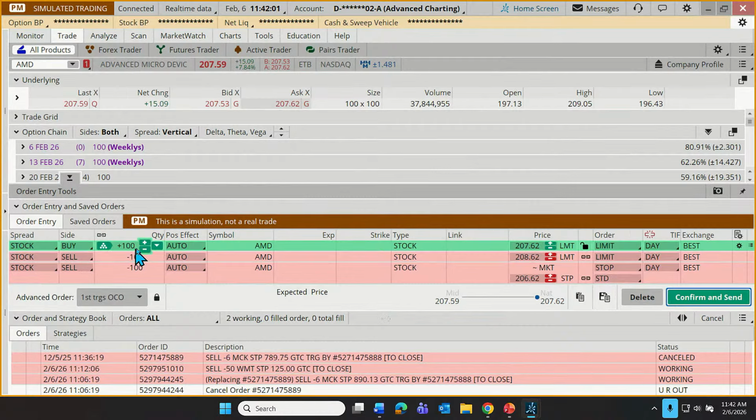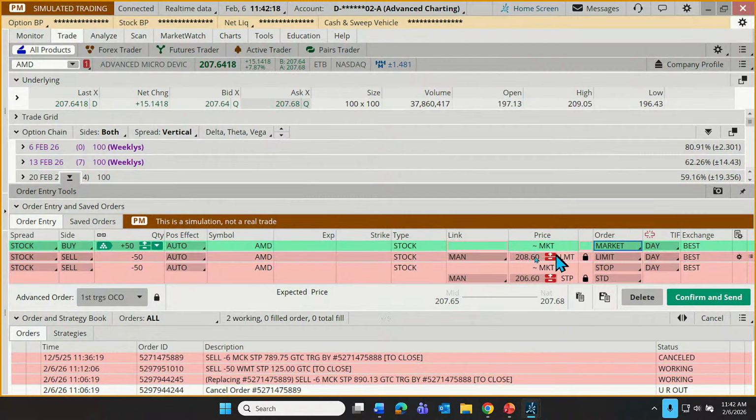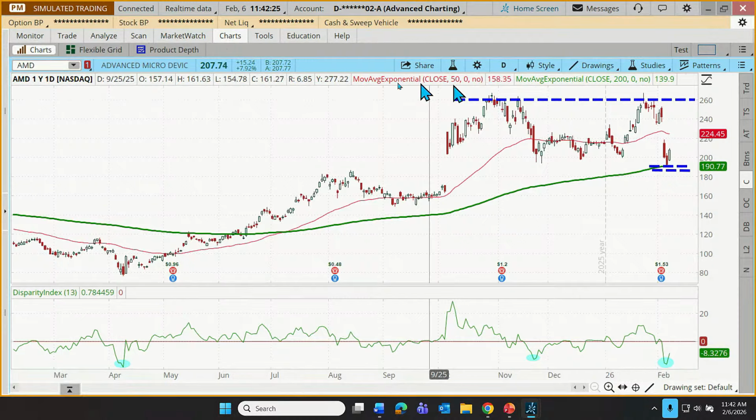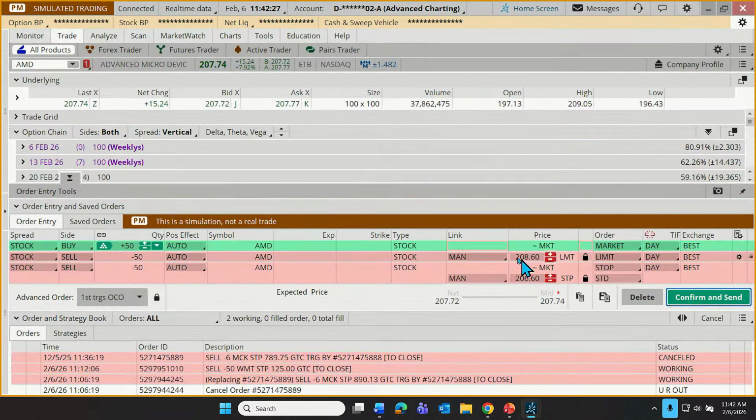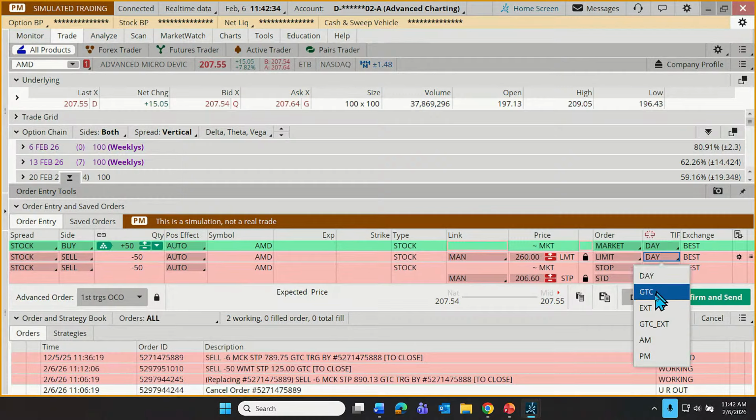let's link these orders together, repair that broken chain link. So when I change the buy order to 50 shares, our sell orders change to minus 50. Let's put this in as a market order, just in the interest of a quick fill before we have to wrap the session up. But obviously market orders carry risk. Let's have our limit up there at, let me remind myself, 260. Make that a good till canceled order.